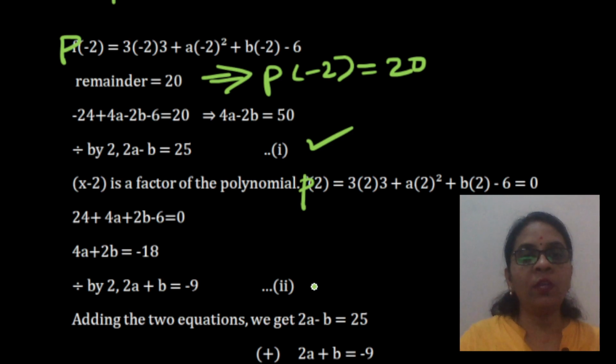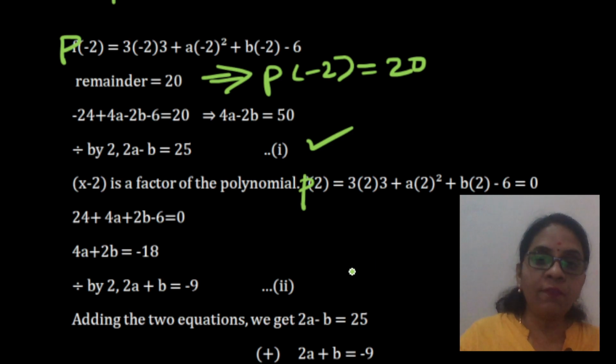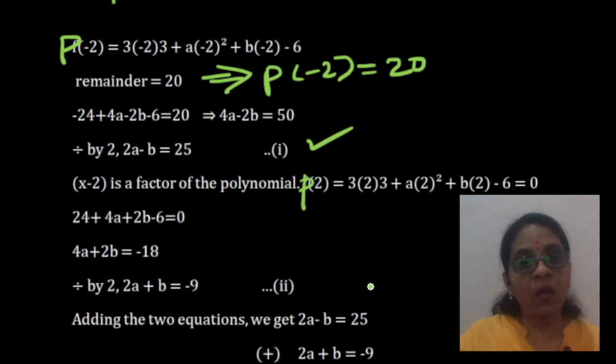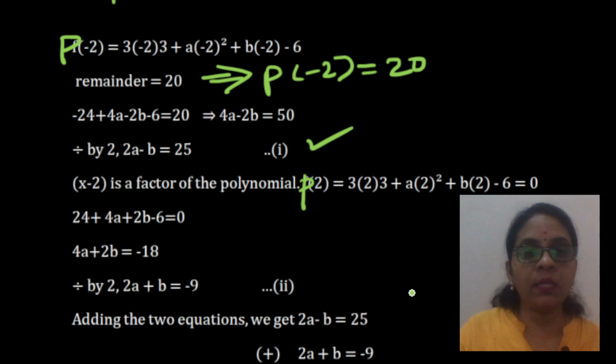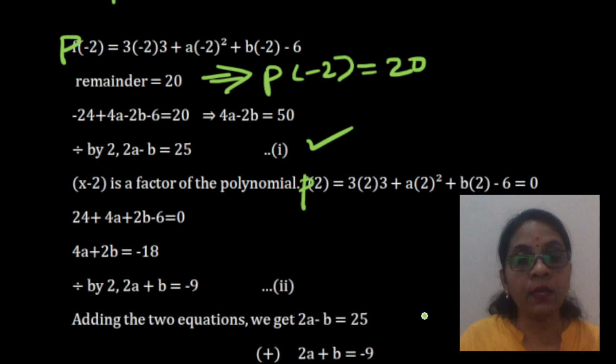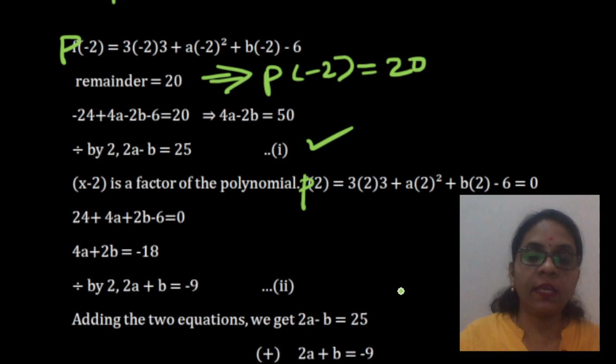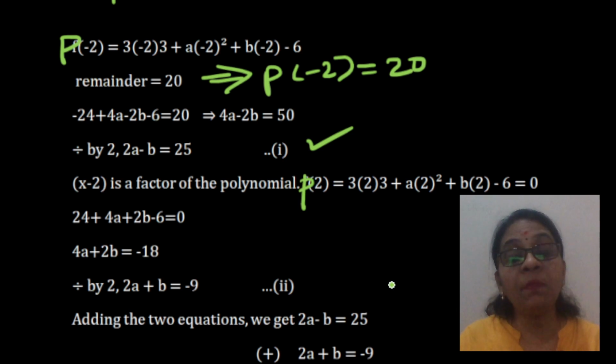All this value will be equal to 0. Now again if you simplify, you get another equation which is 2a plus b is 9. Now how do we solve these two simultaneous equations? You have learnt it in standard 8. The easiest method is by simplification, or by eliminating by equating the coefficients, that is cancelling out equal terms.